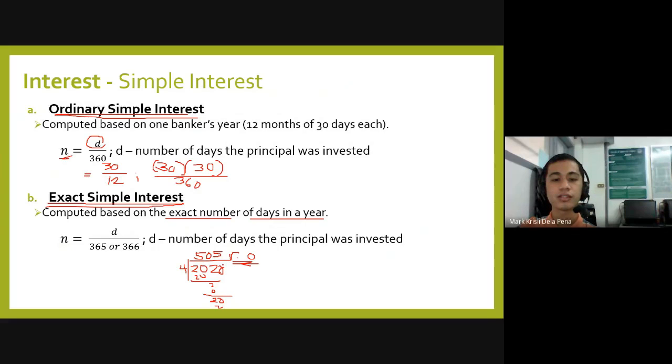When the remainder is 0, that means that year is a leap year. Now, in a leap year, there are actually 366 days. So we will use the denominator 366 when dealing with days in a leap year. If it's an ordinary year, we will only be using 365 days.